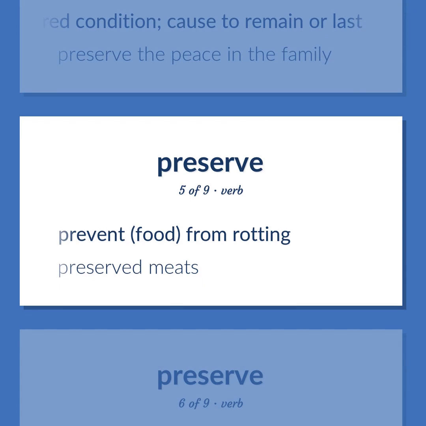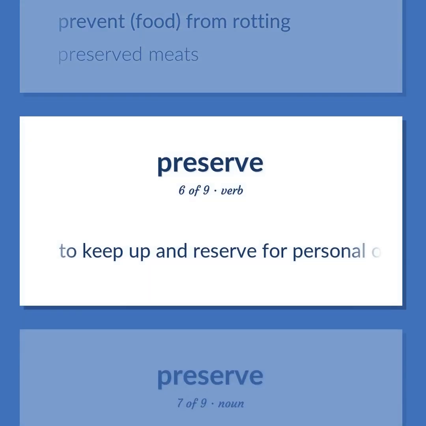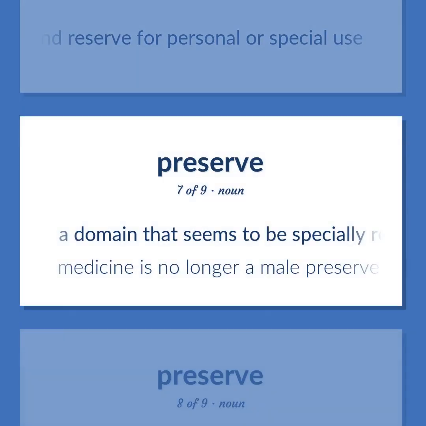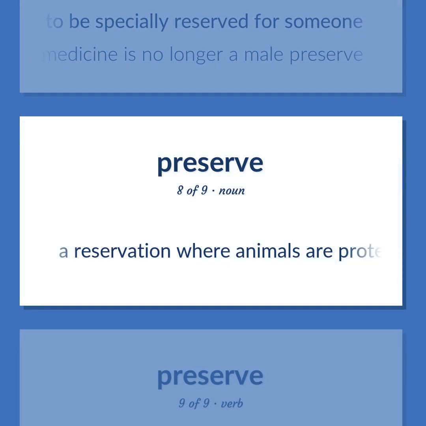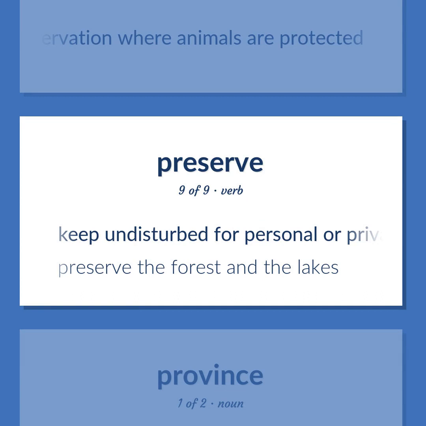Prevent food from rotting. Preserved meats. To keep up and reserve for personal or special use. A domain that seems to be specially reserved for someone. Medicine is no longer a male preserve. A reservation where animals are protected. Keep undisturbed for personal or private use for hunting, shooting, or fishing. Preserve the forest and the lakes.